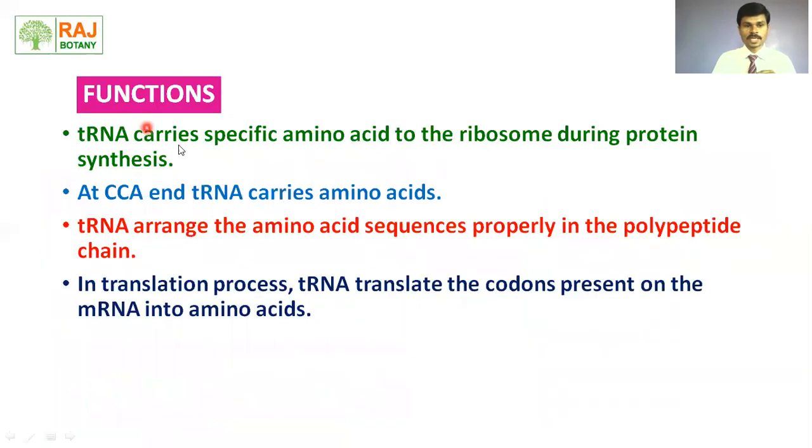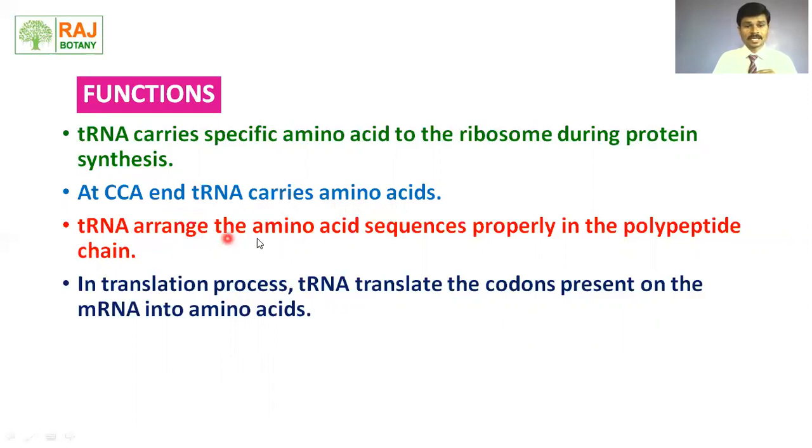Let's see the function of tRNA. tRNA carries a specific amino acid to the ribosome during protein synthesis. Yes, at its CCA end, the amino acid is there, and that CCA end or 3' end carries the amino acid for protein synthesis.